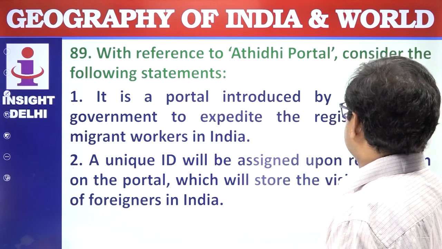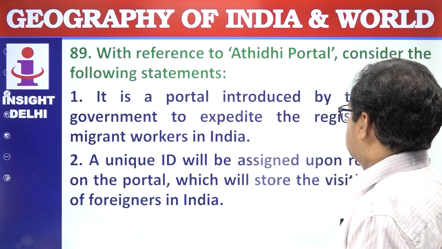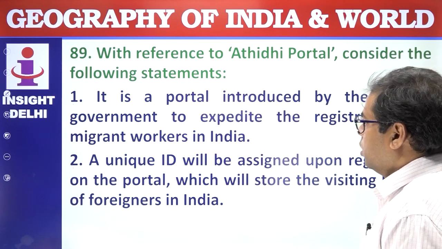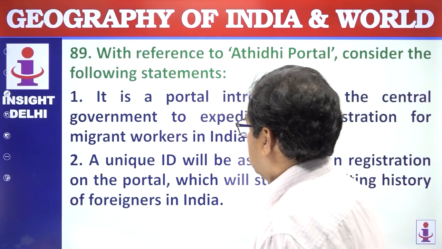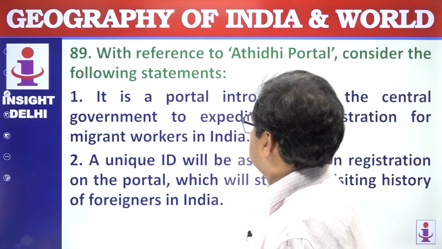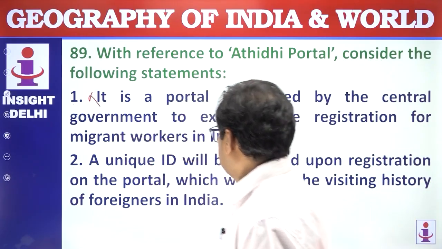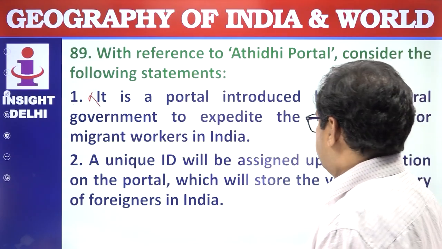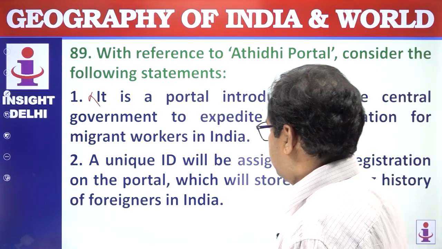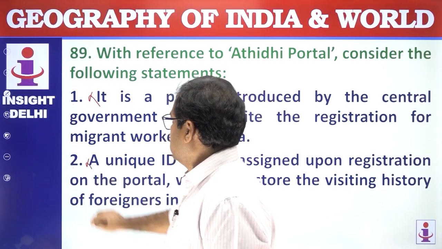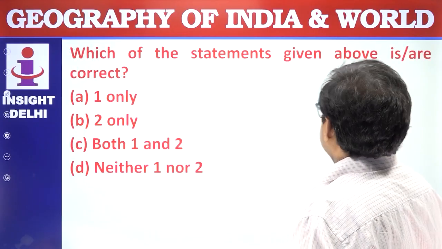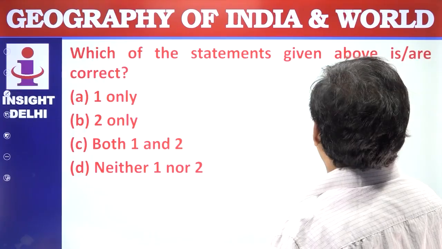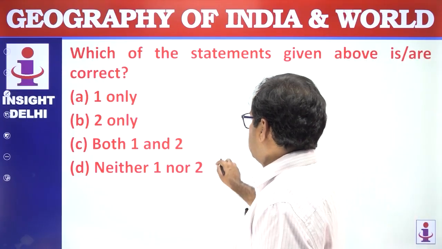It is a portal introduced by the central government to expedite the registration of migrant workers in India. Not correct. Wrong. A unique ID will be assigned upon registration on the portal, which will be stored in the visiting history of the foreigners. No. Which of the statements given above are correct? Neither one nor two. Answer is D.